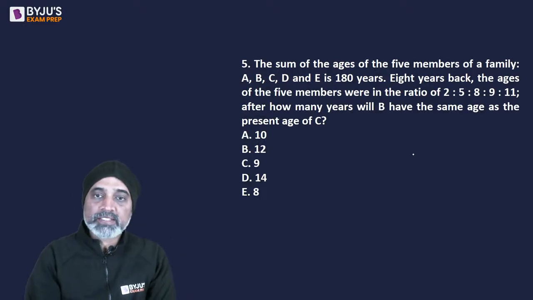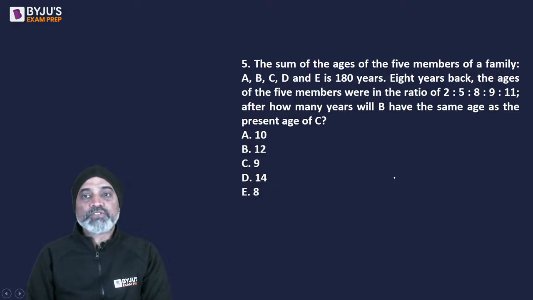Okay, next. The sum of the ages of the 5 members of a family, A to E, is 180 years. 8 years back, the ages of the 5 members in the family were in the ratio 2, 5, 8, 9, 11. After how many years will B have the same age as the present age of C?